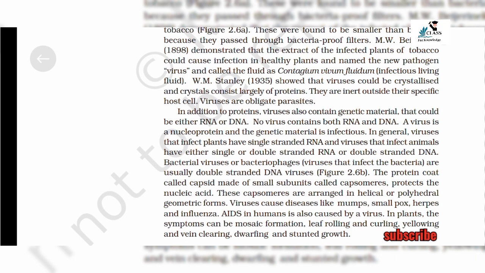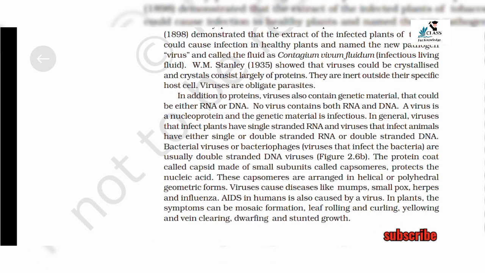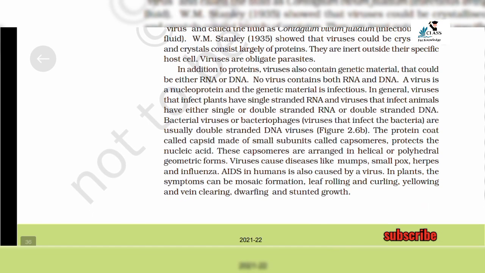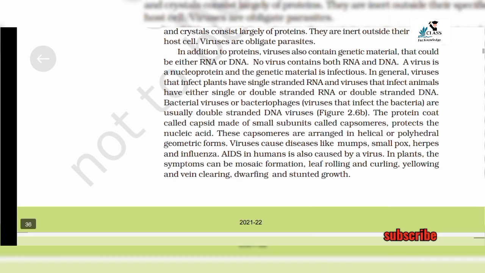M.W. Beijerinck in 1898 demonstrated that the extract of the infected plants of tobacco could cause infection in healthy plants and named the new pathogen virus, and called the fluid Contagium vivum fluidum, infectious living fluid. W.M. Stanley in 1935 showed that viruses could be crystallized and the crystals consist largely of protein. They are inert outside their specific host cell.